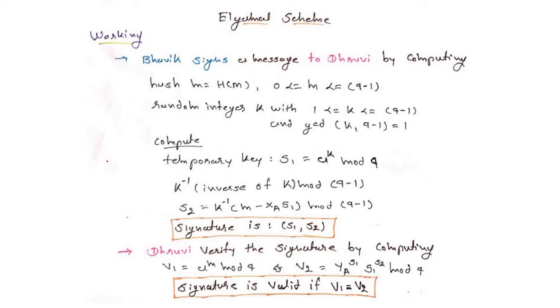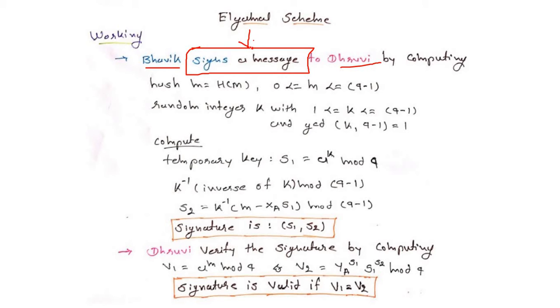In that case, we discussed the Elgamal scheme, and how it works. Whenever the sender is sending the data to the receiver, the sender uses the Elgamal scheme to sign the message.